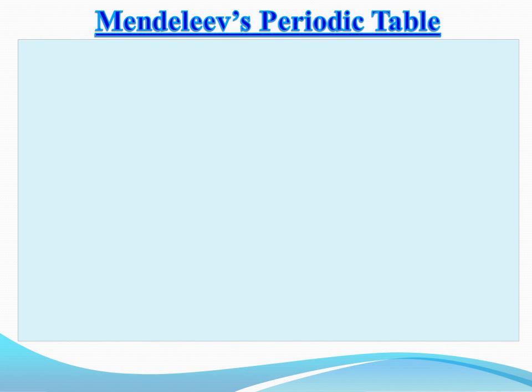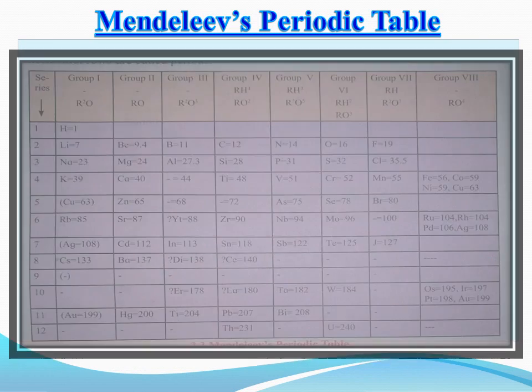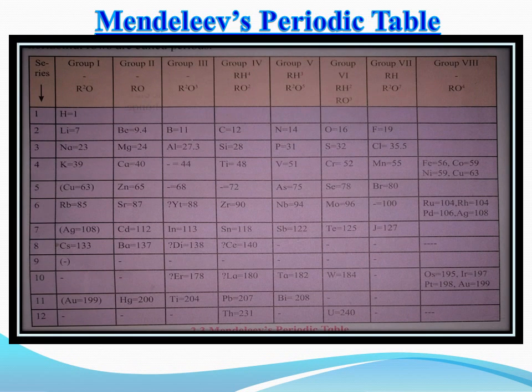Now we are going to study Mendeleev's periodic table. This is Mendeleev's periodic table. The vertical columns are called groups and the horizontal rows are called periods. Group 1, Group 2, Group 3, Group 4, Group 5, Group 6, Group 7 and Group 8. These are the 8 groups, and the rows are called periods.